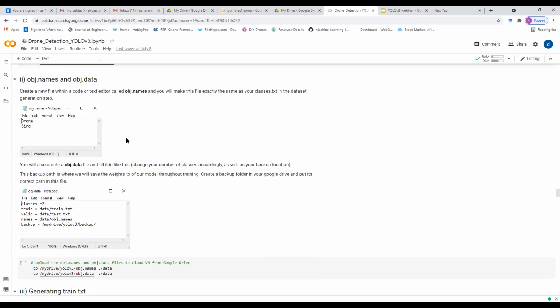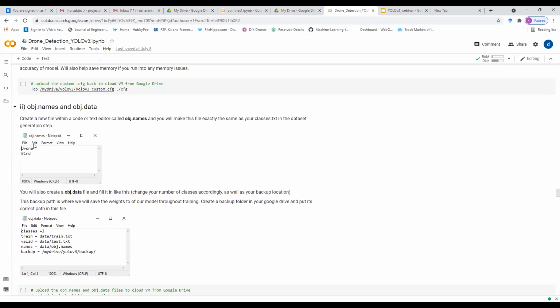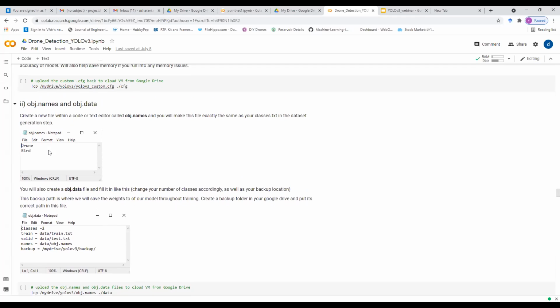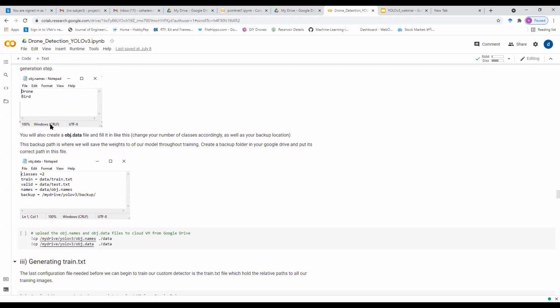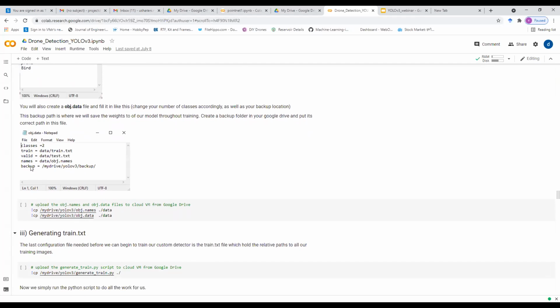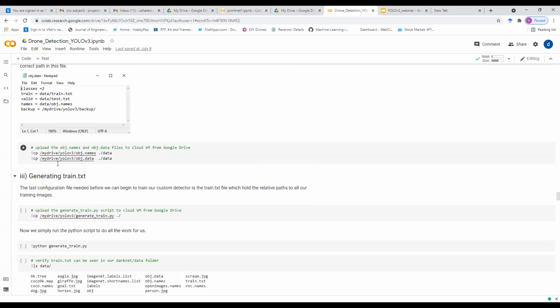Cloud Virtual Machine. So this is, as I said earlier, object.names. It is a text file. We can simply edit it using Notepad. We have defined the labels as drone and bird here, and the same thing applies for the object.data file. We are defining the number of classes and the location of the training dataset and validation dataset. Validation is optional here, and the names of the files, that is, of the images. And in this backup folder, we'll store the weights of the model.